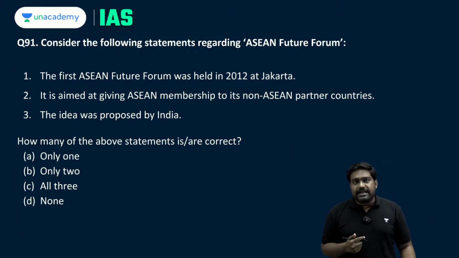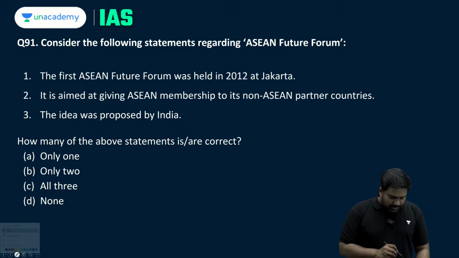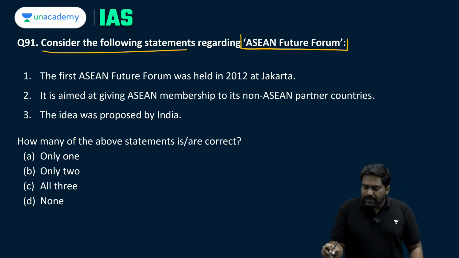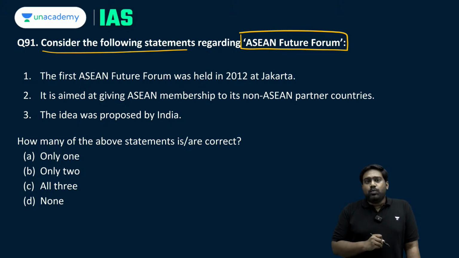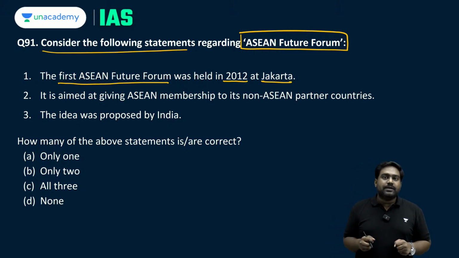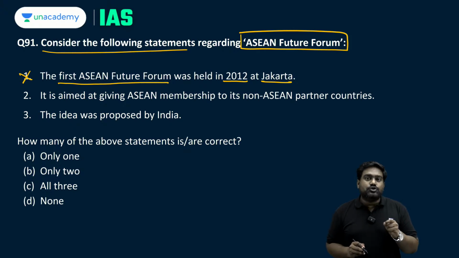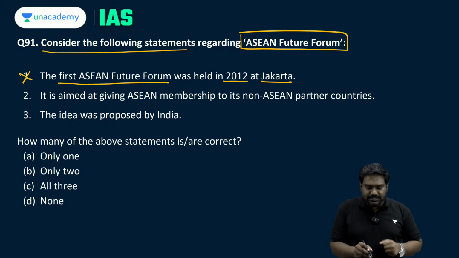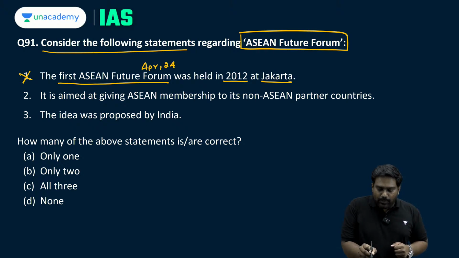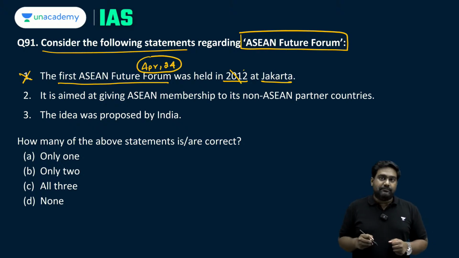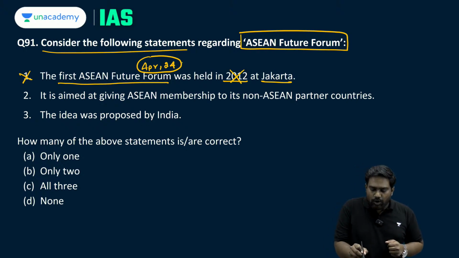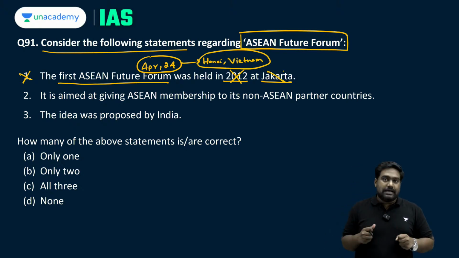Now let's look at question number 91. Consider the following statements regarding the ASEAN Future Forum. Statement 1 says the first ASEAN Future Forum was held in 2012 at Jakarta. This statement is incorrect. Why? The first ASEAN Future Forum was held just 2 months ago in April 2024, not in 2012. And it was held in Hanoi, Vietnam, not in Jakarta, which is in Indonesia. So that is why statement 1 becomes incorrect.